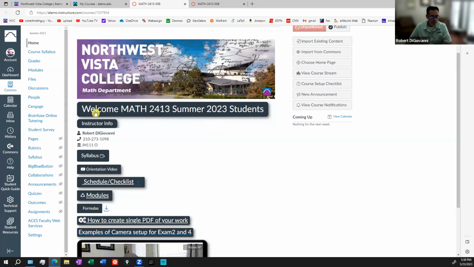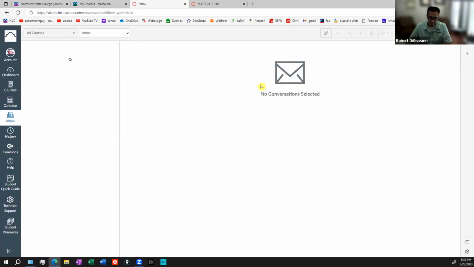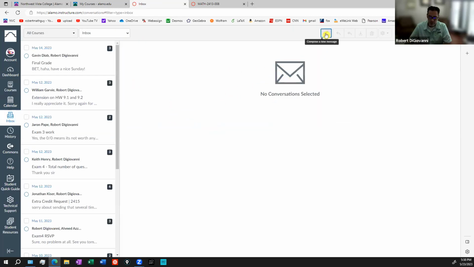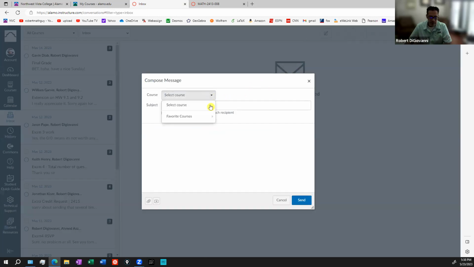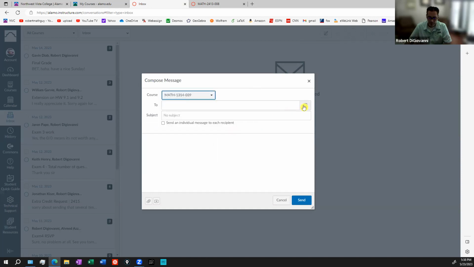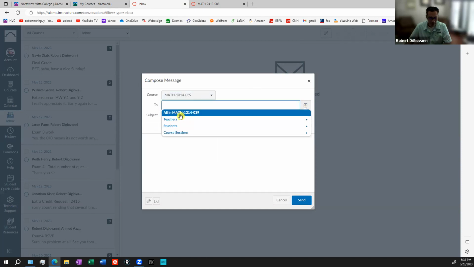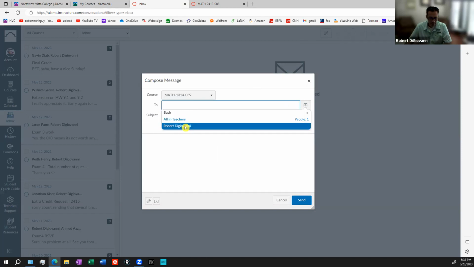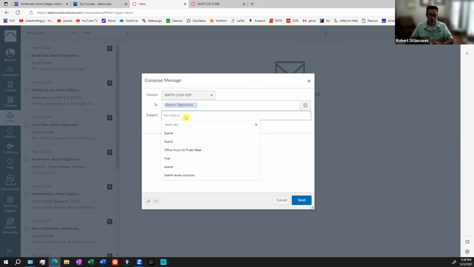So first of all, the inbox. We're going to communicate using this system. Your inbox is over here on the left-hand side. When you click on that, you'll have the ability to make an email, pick the class, and then send that email to me. I'm listed, for you it'll probably just say instructor or teachers, and then select me.